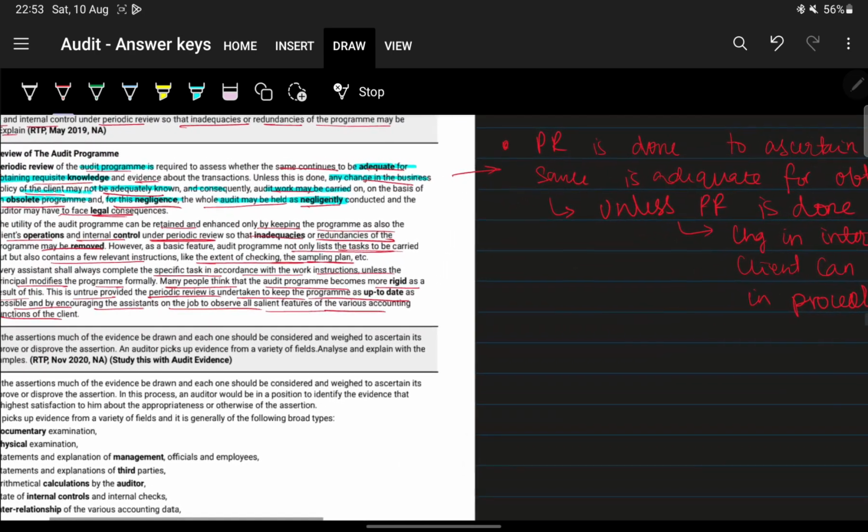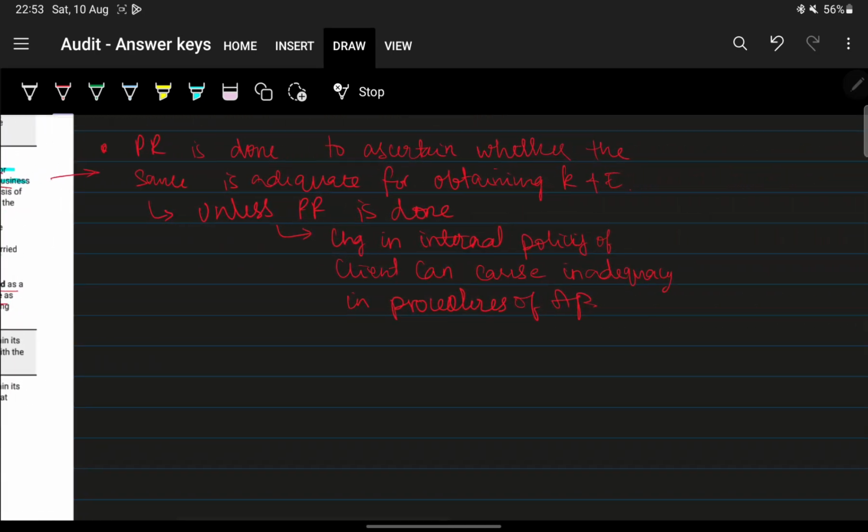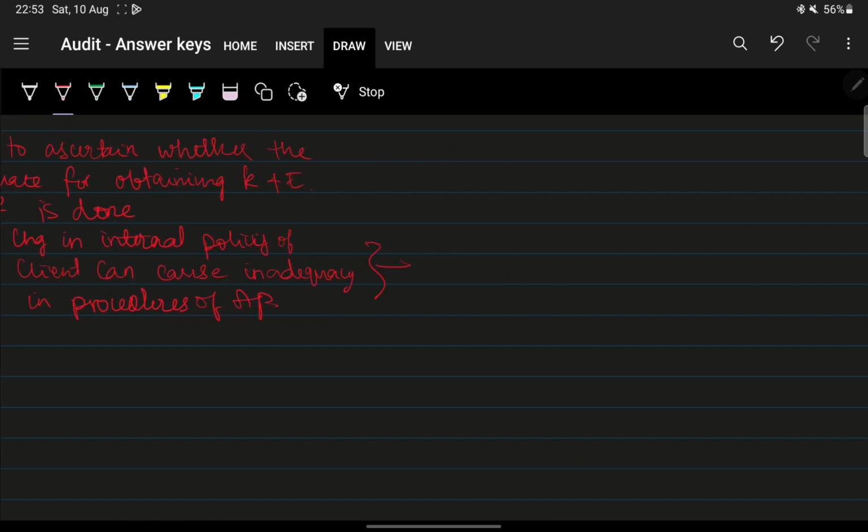Next, and it will be held that the entire audit program was conducted negligently, okay. The entire audit, or the entire engagement, was conducted negligently, okay.